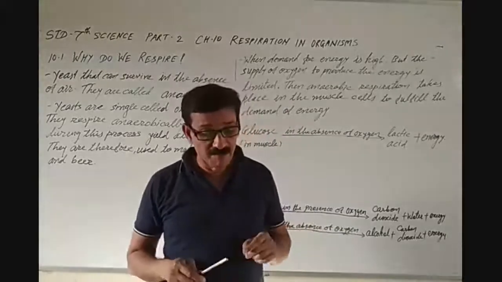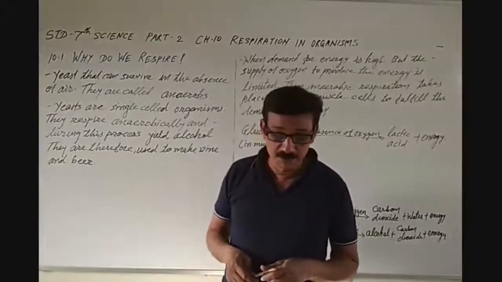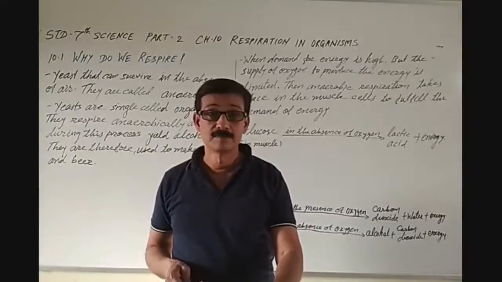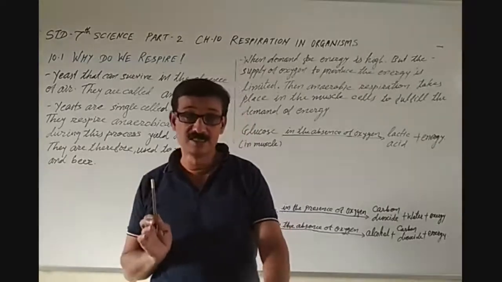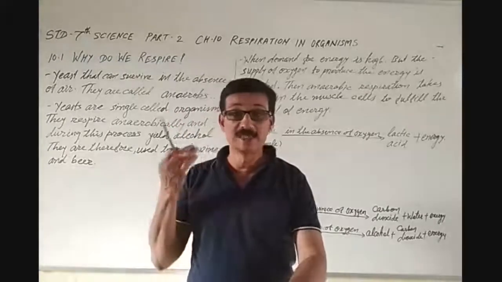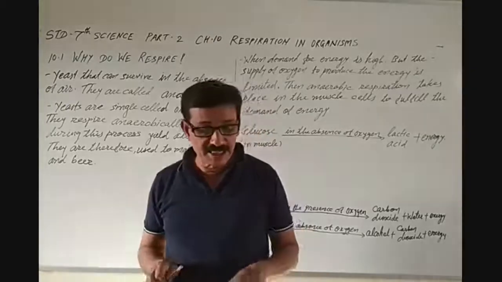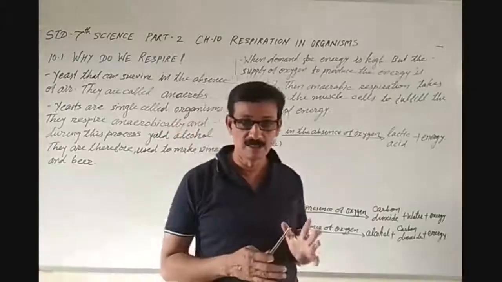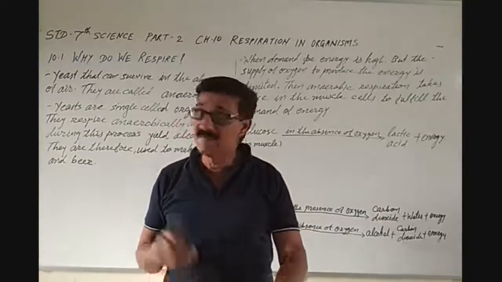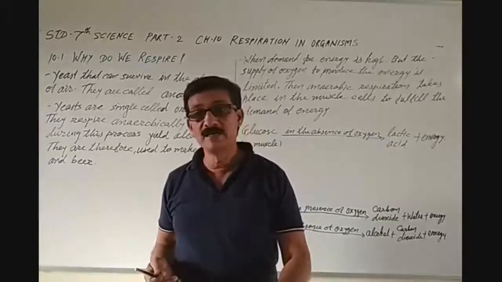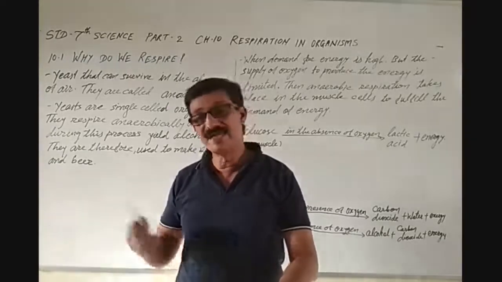Our muscle cells can respire anaerobically, but only for a short time, when there is a temporary deficiency of oxygen, during heavy exercise, fast running, cycling, walking for many hours, or heavy weightlifting.